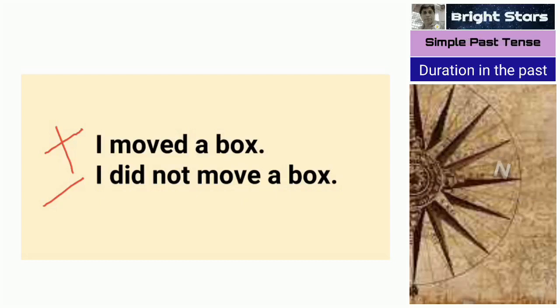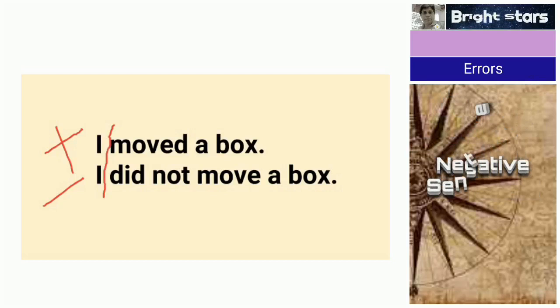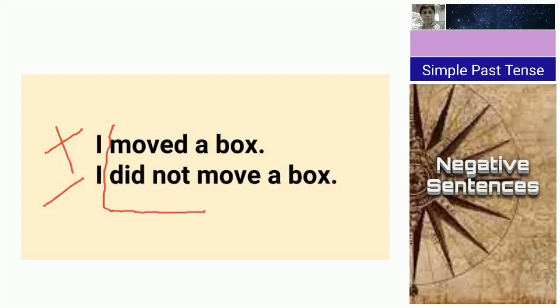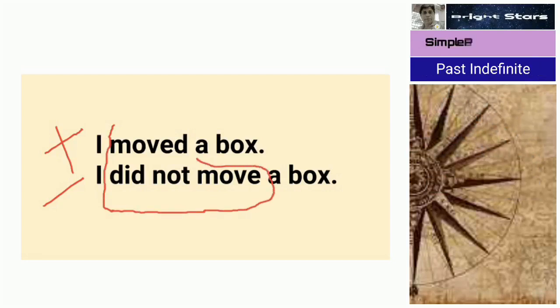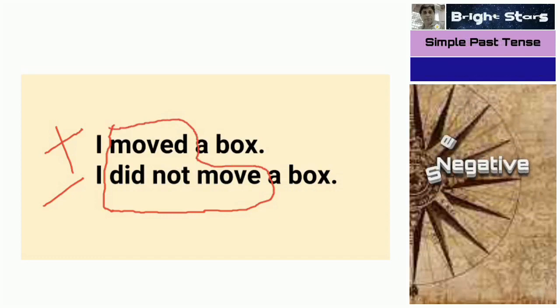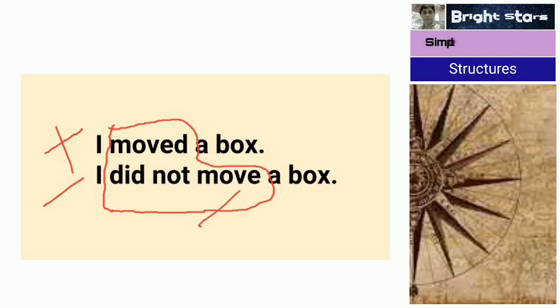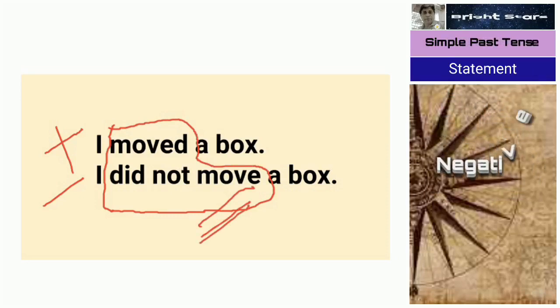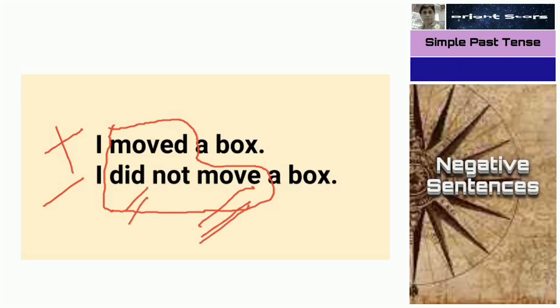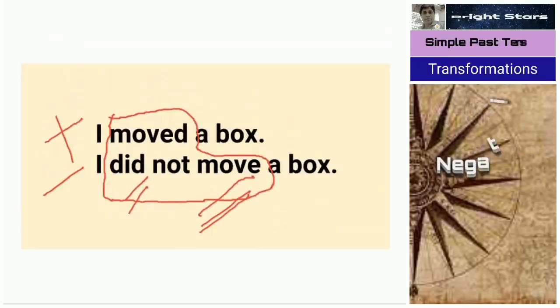I did not move a box. So this is the difference. We make a difference between positive sentence and negative sentence. "Moved" becomes "did not move". "Did not moved" is wrong. Here we don't use "d" because "d" already we have got here. So "moved" becomes "did not move". This mistake you don't make.